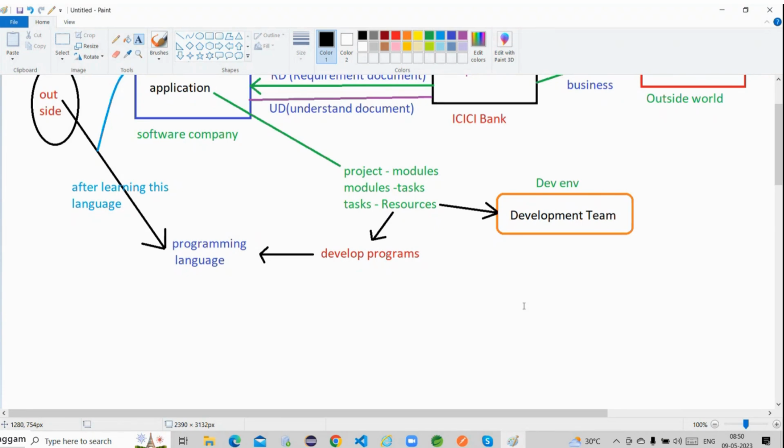For that purpose, one development team is there. That team is responsible to start development of this project. This software company allocated this project to this one particular development team. Now, once they got this project from the client, what is the responsibility of this development team, guys? They have to develop the application based on the requirements.